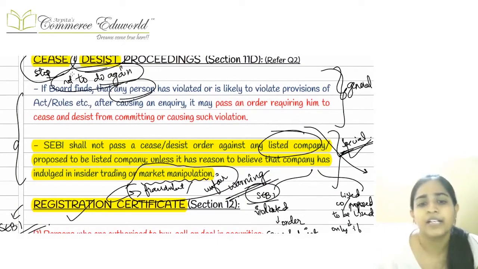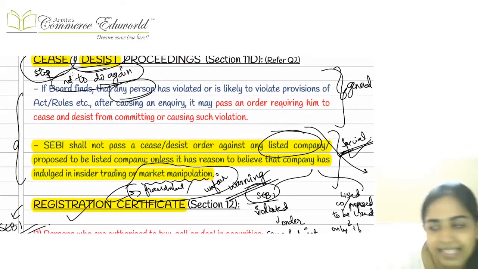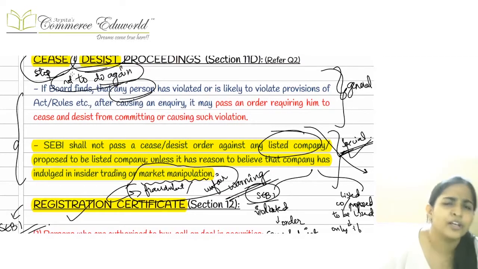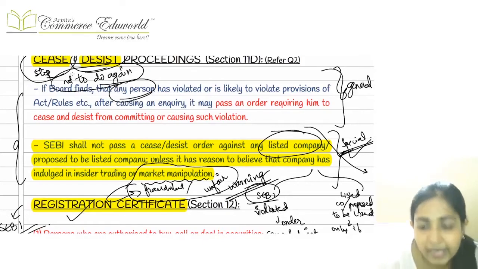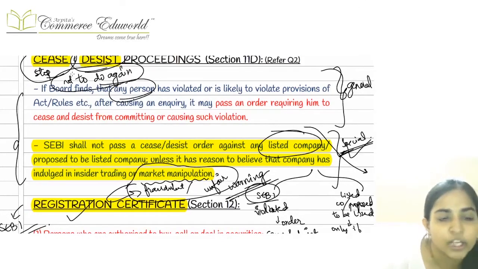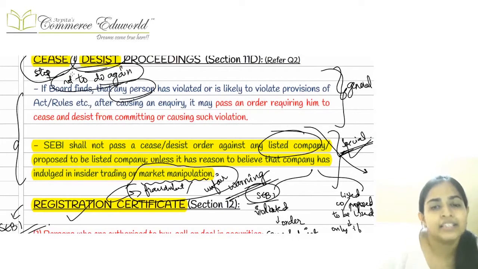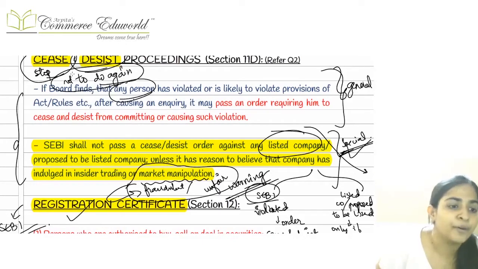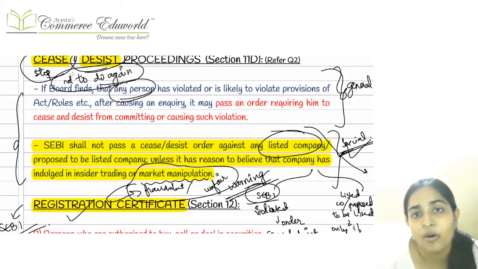Another thing coming up here is very simple, that is cease and desist order. Cease and desist order means SEBI can pass a cease or desist order on any particular person who comes under the purview of SEBI. Cease means please stop doing the violation that you are doing now, and desist means not to do that particular mistake again. Right? SEBI can pass this order on any particular person,